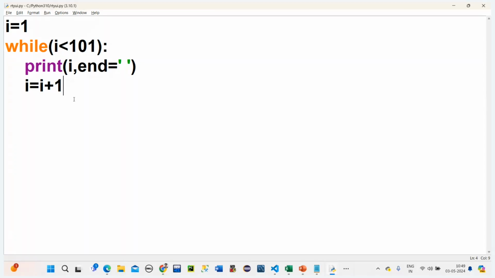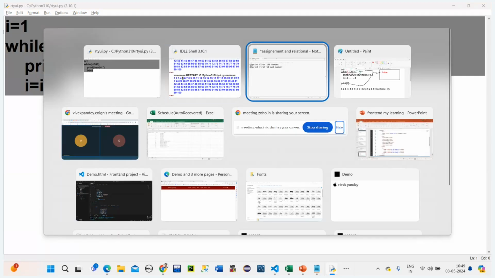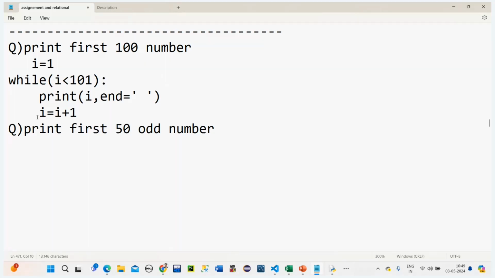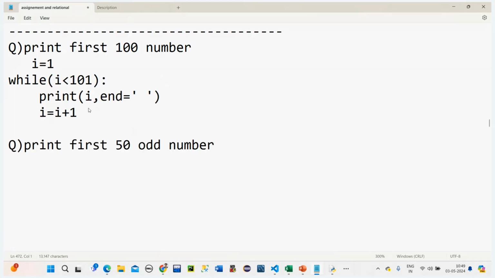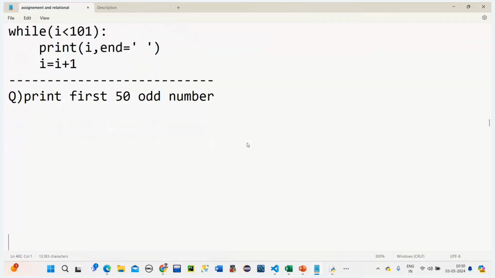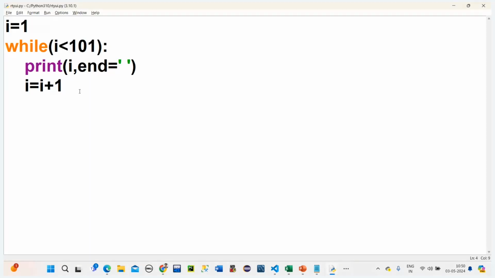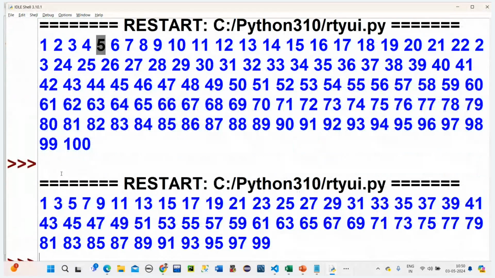Here we can do it like this. Actually, it is 0 to 50, but we are using range. So this is the answer for the first one. Let's try to work on the second one. I wanted the first 50 odd numbers. How to get the first 50 odd numbers? The progression is going plus 1, right? If I make it plus 2, let's see what happens.